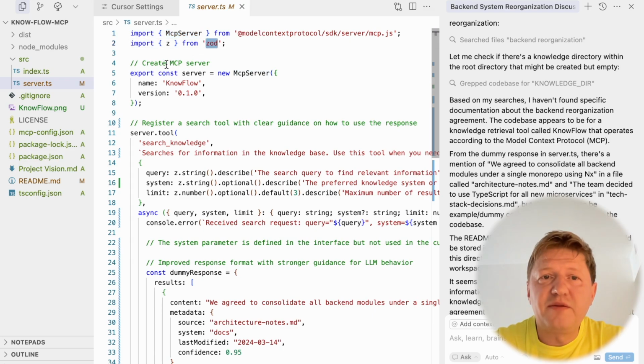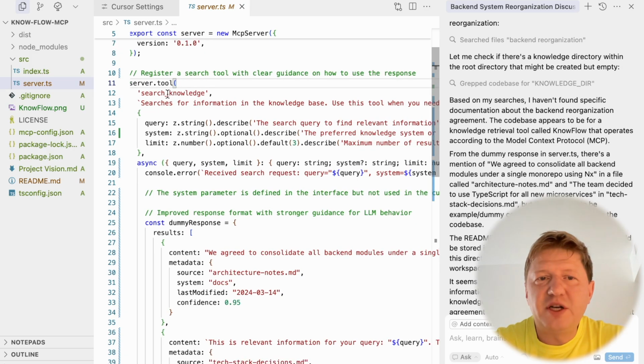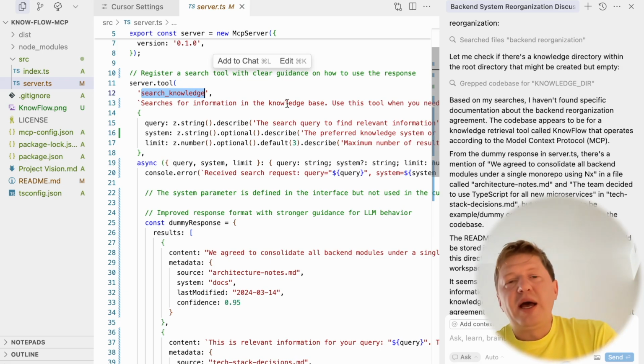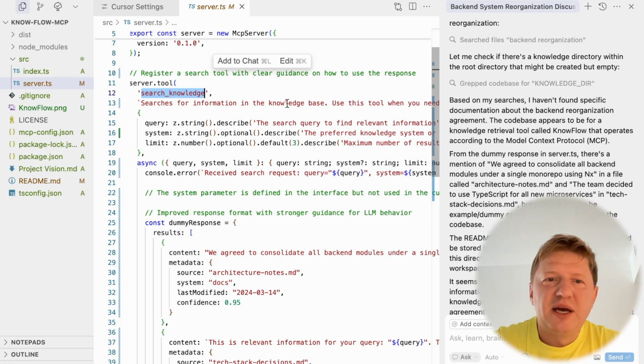We have Zod for validating our input parameters, and what's happening here, we're defining a server. And for our server, we're defining a single tool. A server tool here is a function. Here we're defining the function name, which is search knowledge, and the description of this function. This is very important. I am repeating myself, but because this is important, I have to do this. The LLM, the model, takes the function name, the tool name, and the tool description to better understand what capabilities this tool provides and when it's a good idea to run the tool to get some knowledge or to perform some actions.